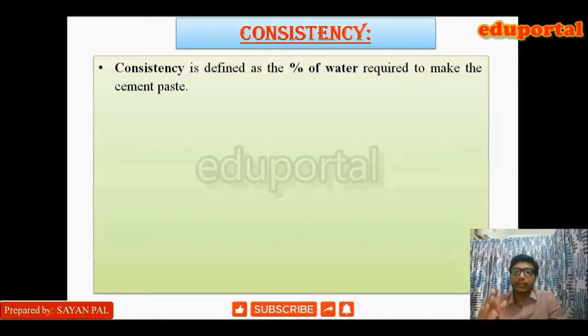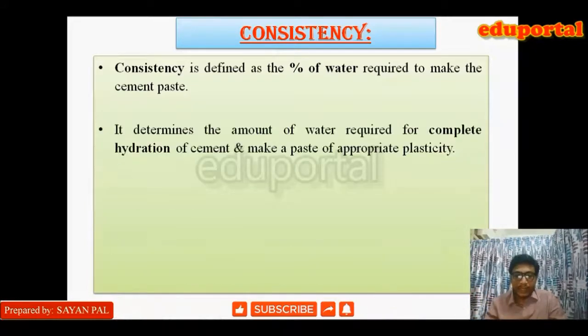Water has a density of 1 gram per cc, so that means 30 gram of water is mixed with 100 gram of dry cement. So its consistency will be 30 by 100 into 100, that is 30%. That is the percentage of water required to make the cement paste, and it determines the amount of water required for complete hydration of the cement.